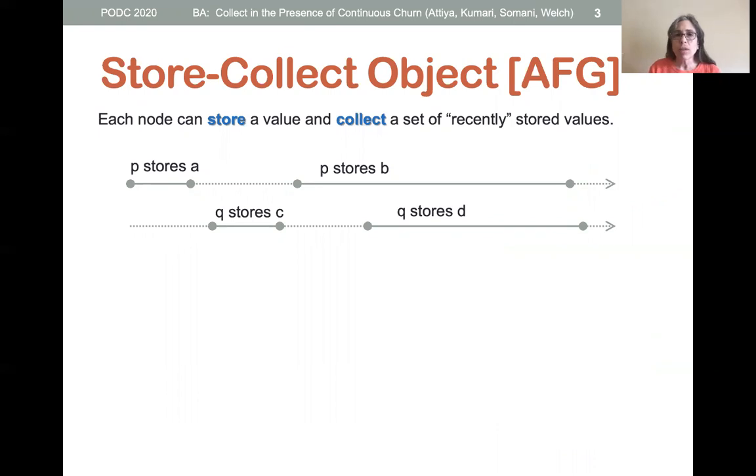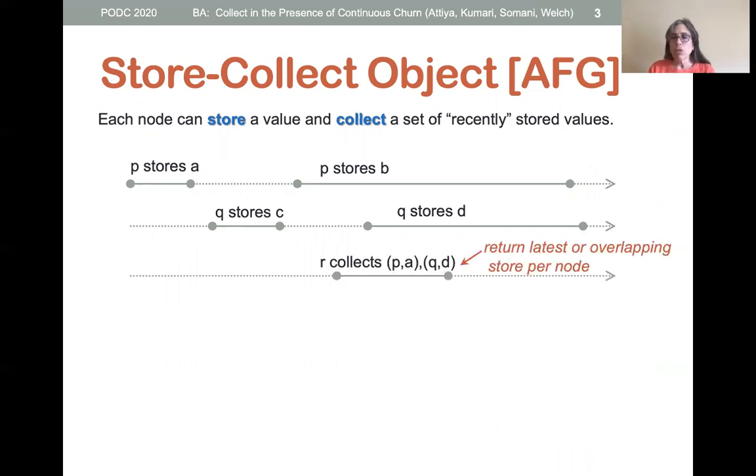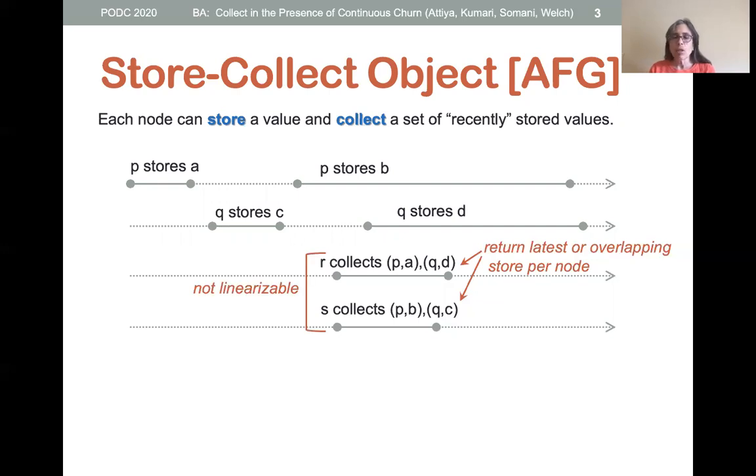Each node can store a value and collect a set of recently stored values. In this diagram, nodes P and Q perform some stores. This collect invoked by node R must return for each node a value from the most recent preceding store or from an overlapping store. The collect by node S has the same constraints. Notice that this example is not linearizable since R sees P's old value and Q's new value, while S sees P's new value and Q's old value.